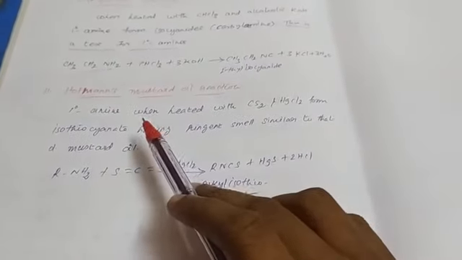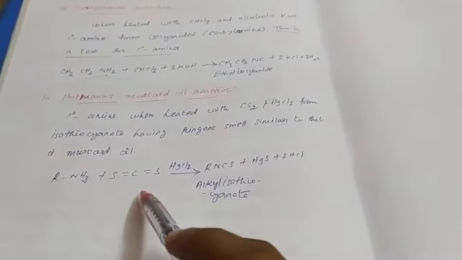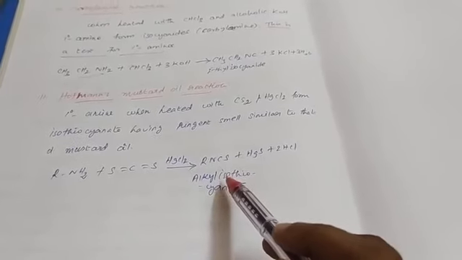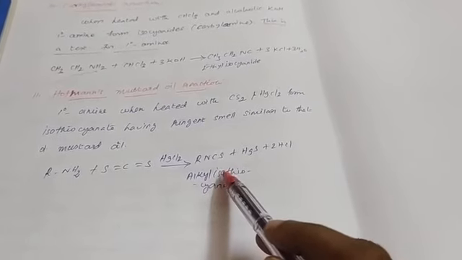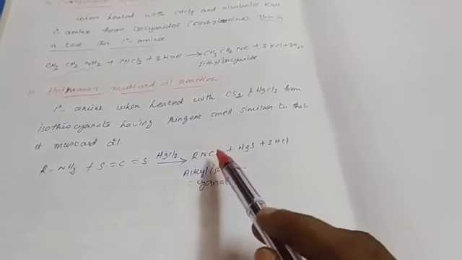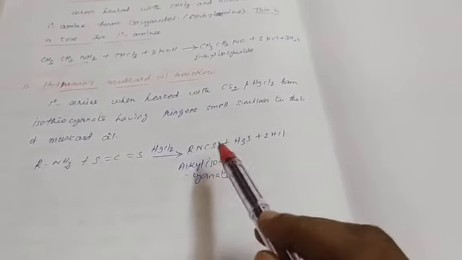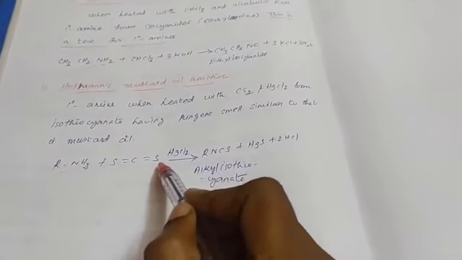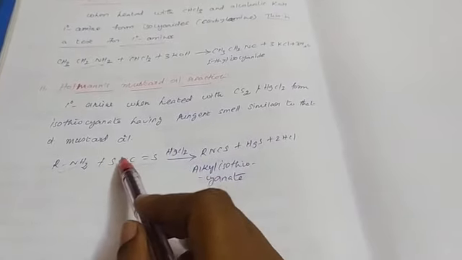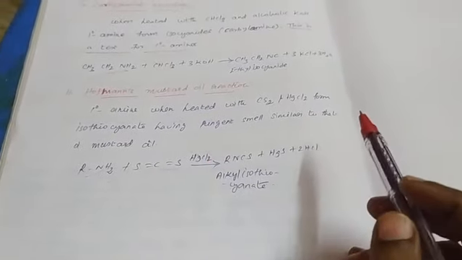So the second reaction is the Hoffmann mustard oil reaction. So the primary amine heated with carbon disulfide in the presence of mercuric chloride forms isothiocyanate. It has a pungent smell. The smell is similar to mustard oil. So this is the mustard oil reaction. So RNH2 reacts with carbon disulfide in the presence of mercuric chloride to form RNCS. This mercury takes this sulfur, it is removed as mercuric sulfide, and this hydrogen is removed as HCl.